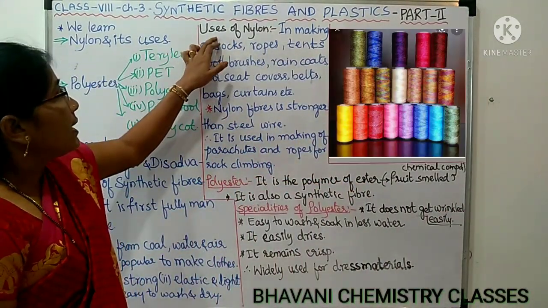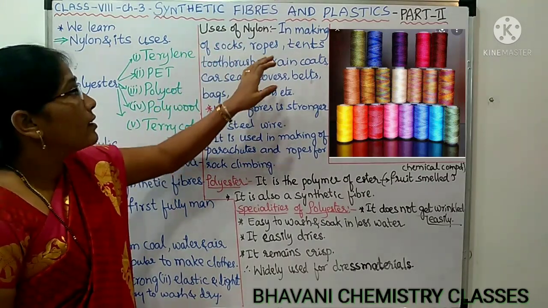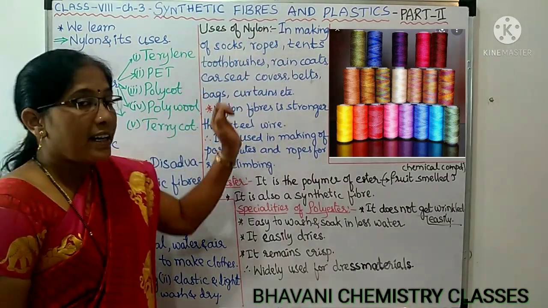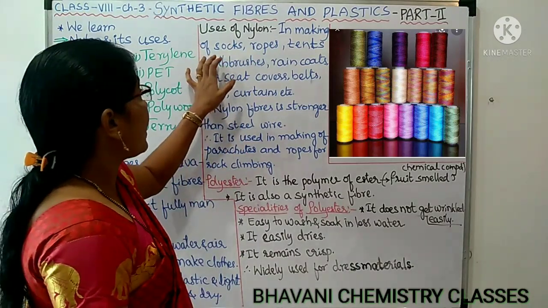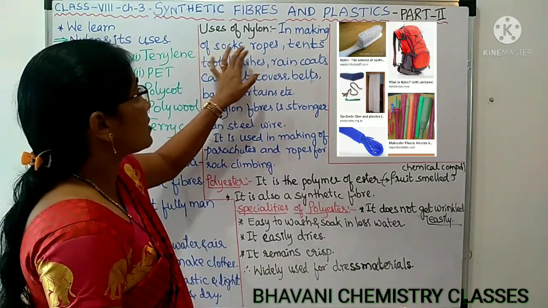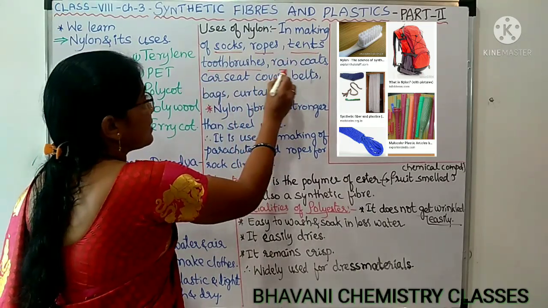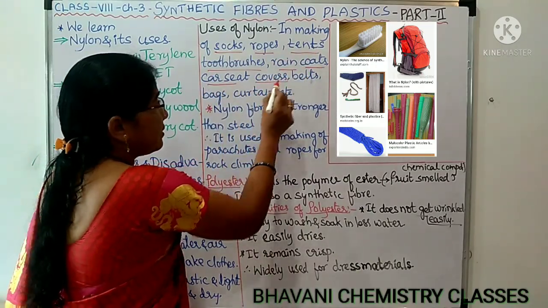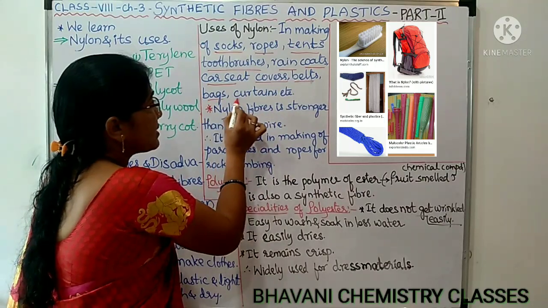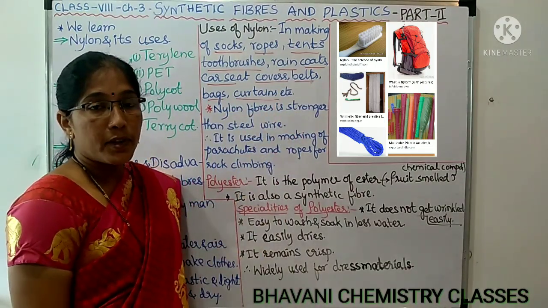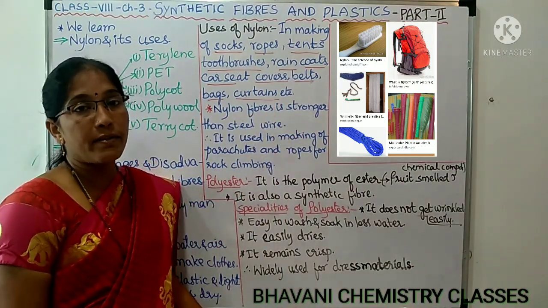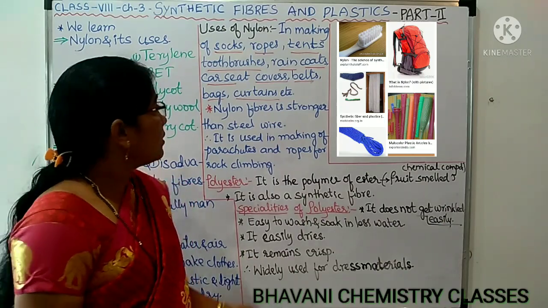Now, let us see the uses of nylon. Nylon is widely used in making socks, ropes, tents, toothbrushes, raincoats, car seat covers, belts, bags, curtains, etc. So many things we use in our daily life are made of nylon.